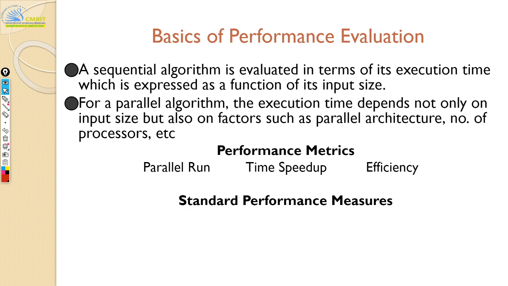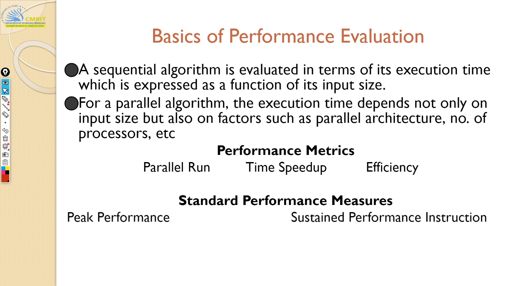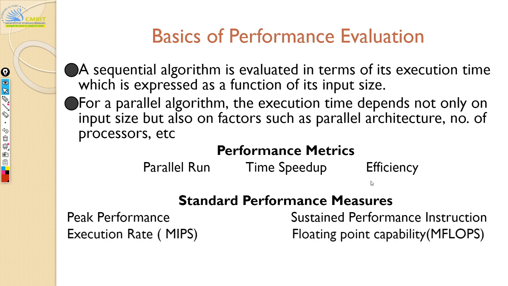But in reality, your efficiency will always be lesser than 100%. Why? Because there will be some communication overhead and many other overheads, like memory latency. Then we saw peak performance and sustained performance. These are some of the standard measures, and then we saw MIPS and MFLOPS. These are the standard performance measures we have already seen.